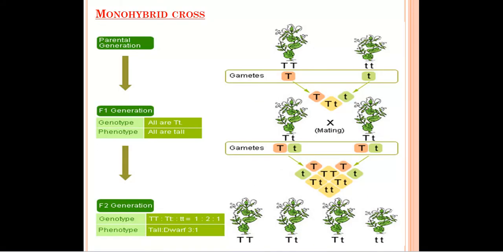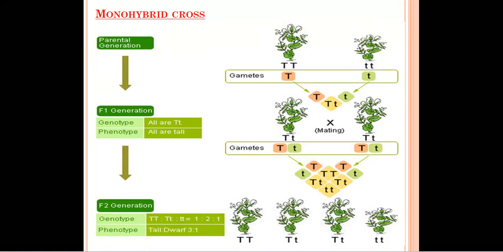In a monohybrid cross, if you want to draw the Punnett square in simple terms, then you can draw like this. This side you can take capital T, this side you can take small t.